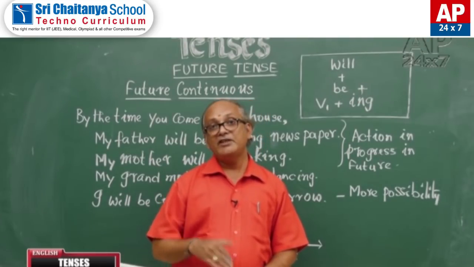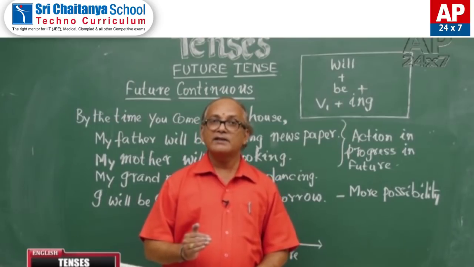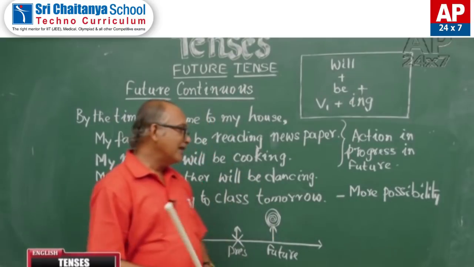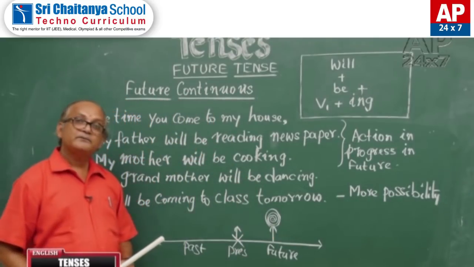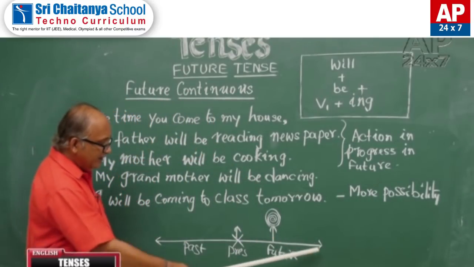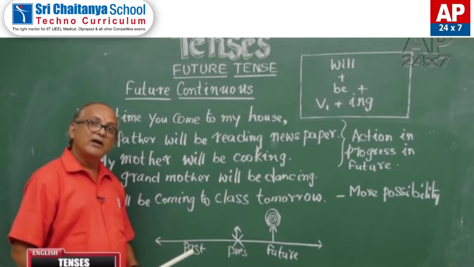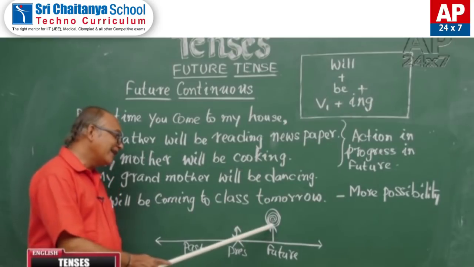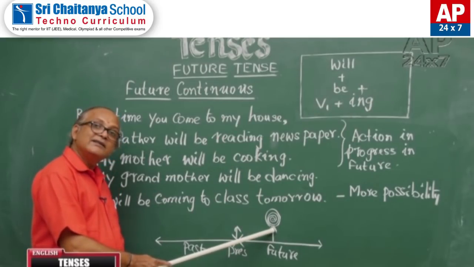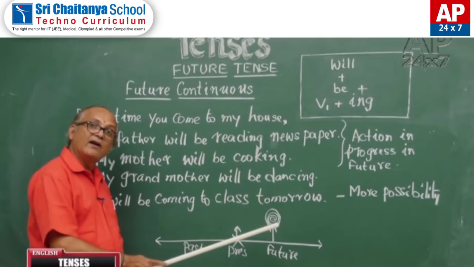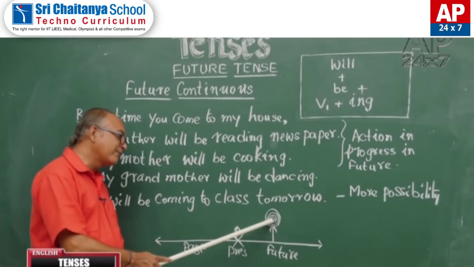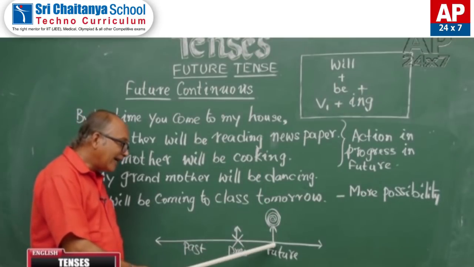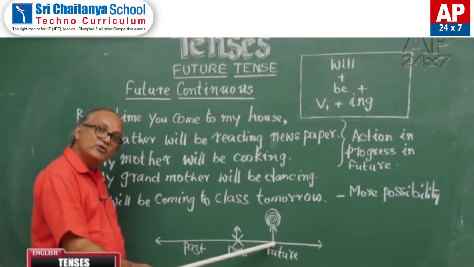You can observe on this timeline, in the future wing, there is an arrow mark, and on the head of this arrow mark there is this mosquito coil, which means the action is in progress at this point of time in future.